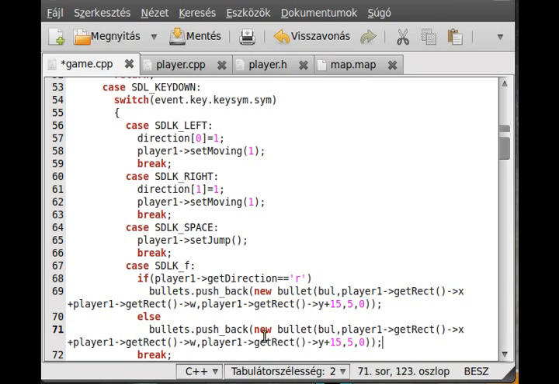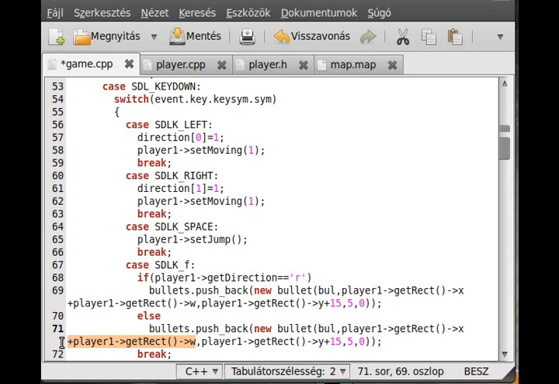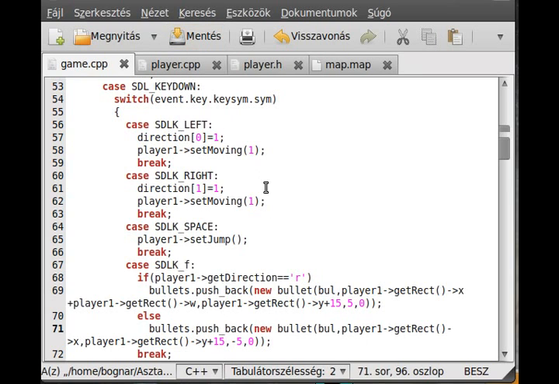So then we change the direction, but it will be the other side of the player, so we don't have to add the width to it. And the x velocity will be the opposite, so it will be -5 instead of 5.